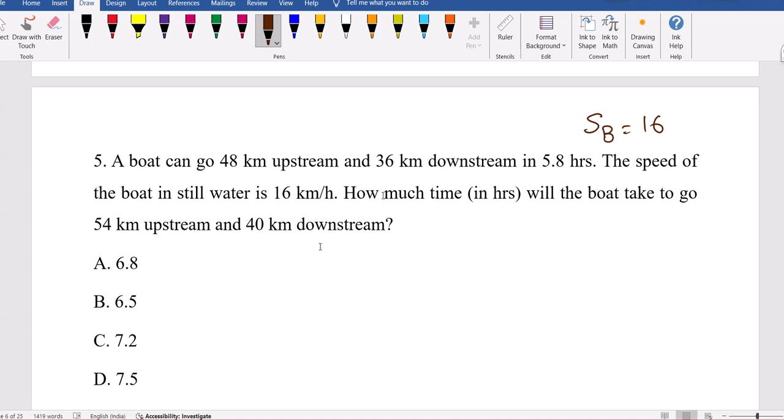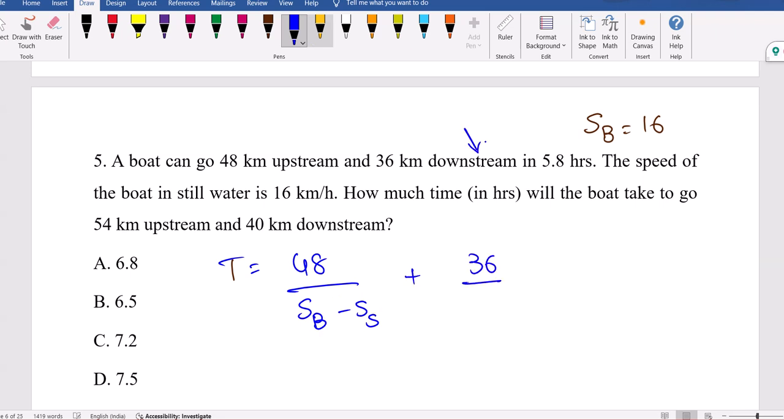Now if you see, first equation: 48 km upstream and 36 kilometers downstream, time taken is this. Time is distance by speed. Distance 48 kilometers, upstream means speed of boat minus speed of water, plus 36 kilometers downstream. When you travel downstream, speed will be more, so speed of boat plus speed of stream, nothing but speed of water flow.